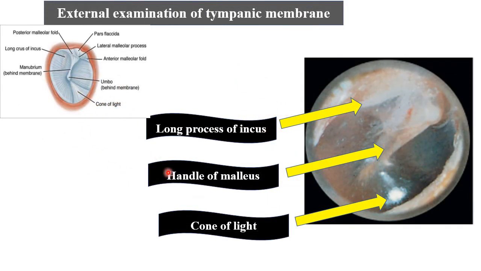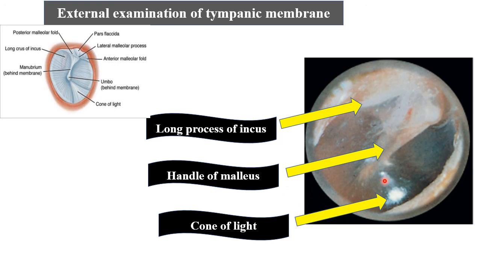So this is the examination of the tympanic membrane. Here you can see how the tympanic membrane looks if you look through the otoscope, and this is the schematic diagram. If you put an otoscope and look into the ear, you are going to see the cone of light as a reflection in the anteroinferior quadrant of the membrane. The same is seen in the schematic diagram.